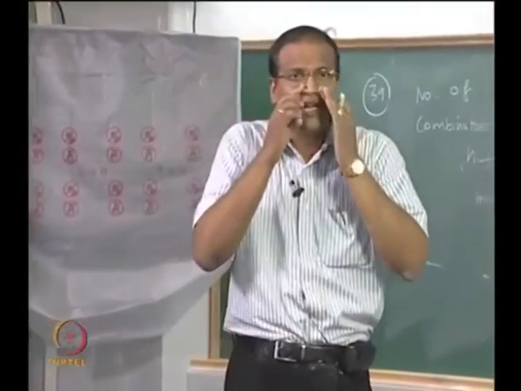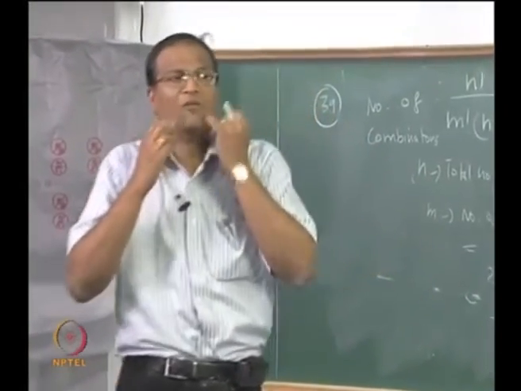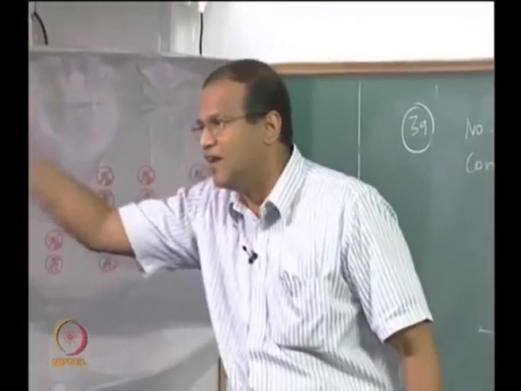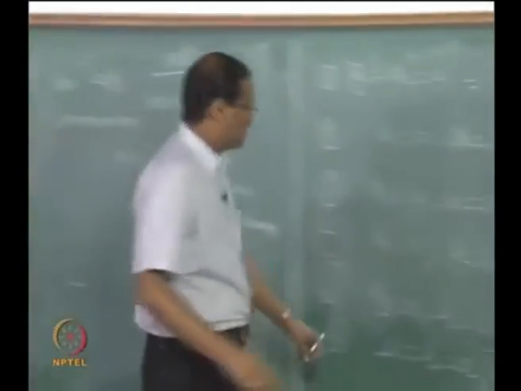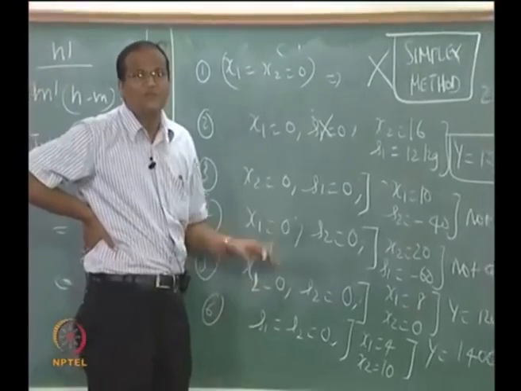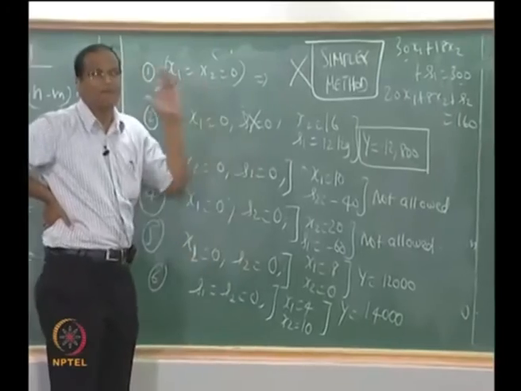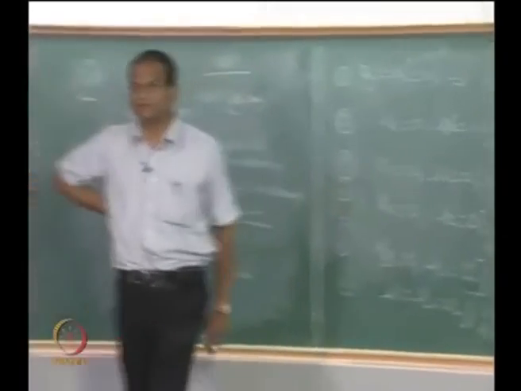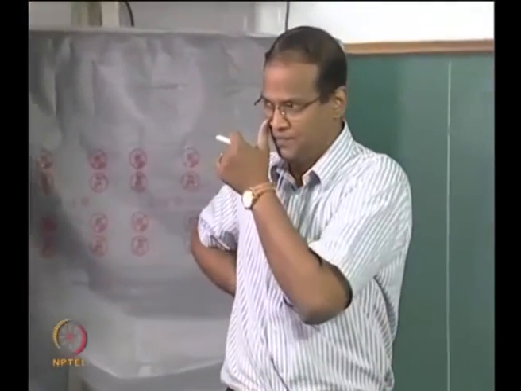Slack represents the difference between the left hand side and right hand side of the constraint, that represents the amount of excess material available. If it is a material constraint, S1 is the amount of wood left, S2 is the amount of labor left. In this case it so happens that S1 and S2 are both 0 for the optimal solution. That means S1 and S2 are active or binding. The labor constraint and the material constraint are both active and binding constraints in this problem, because they operate as equalities, right.